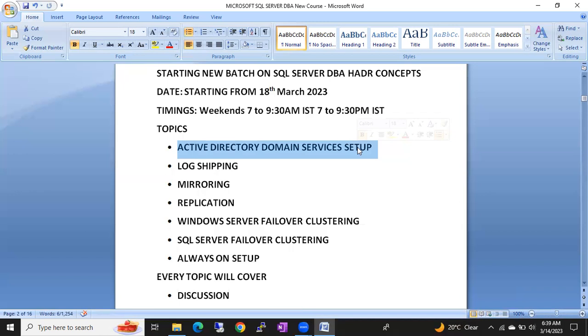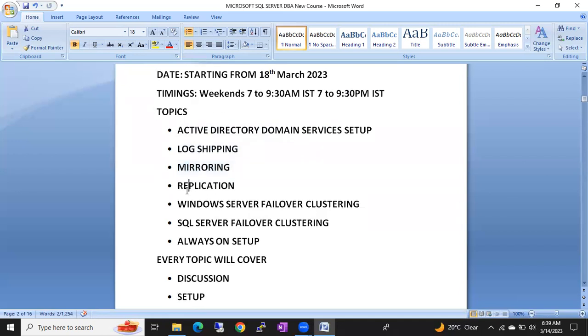For that we need a DNS server. So for Active Directory we are going to use an AD machine, and we are going to configure the AD machine first. Then we are going to discuss log shipping, mirroring, replication, and Windows Server failover clustering. I'll explain the topic, and I'll show you how to configure Windows Server failover clustering, guys.